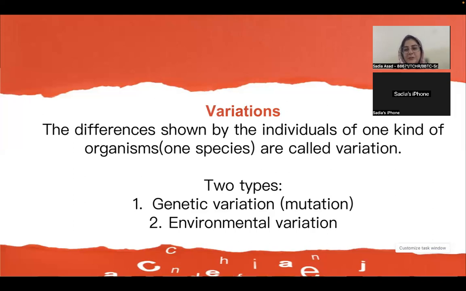And the second type is environmental variation, which means that the environment causes these variations, and they are not inherited. For example, if someone has a scar from an accident, or a tattoo made on the body, it is something which the person has acquired from the environment. It is not inherited.